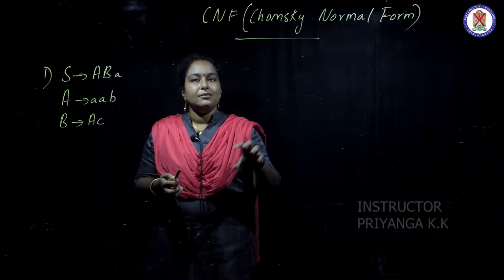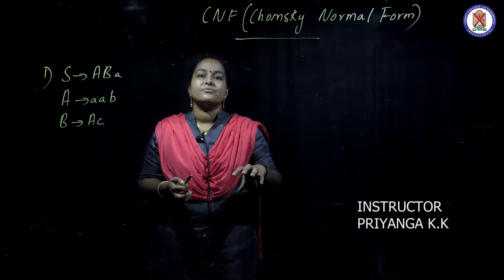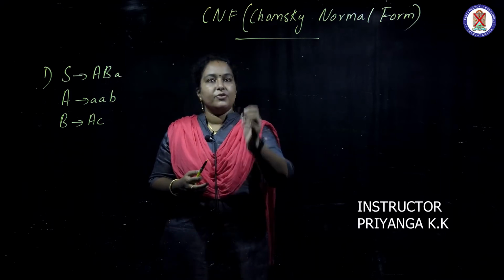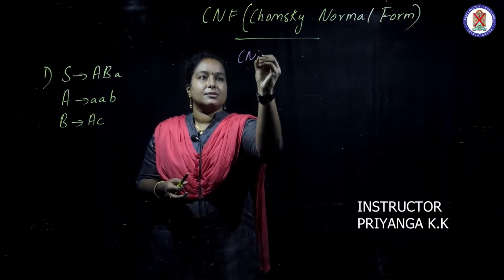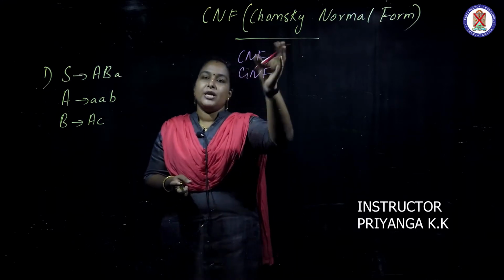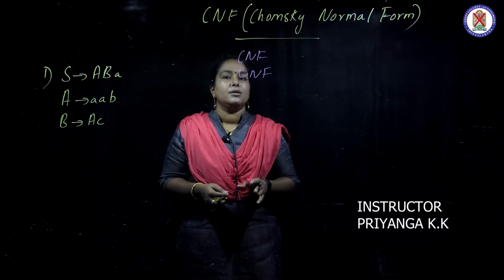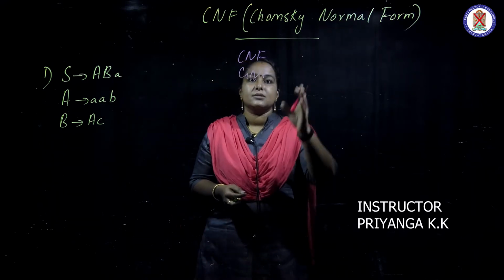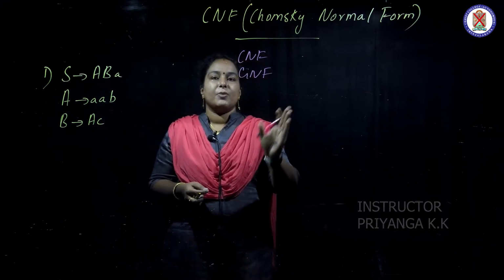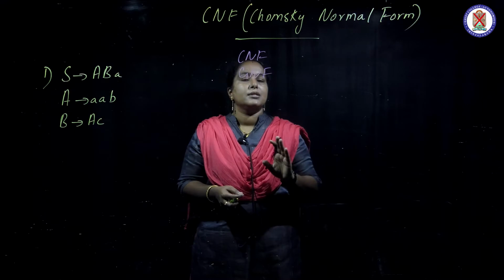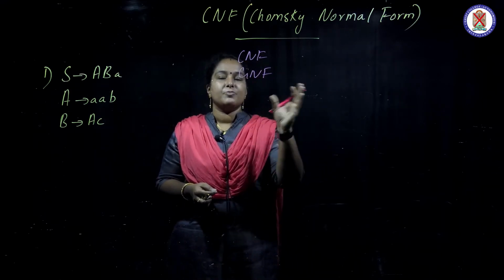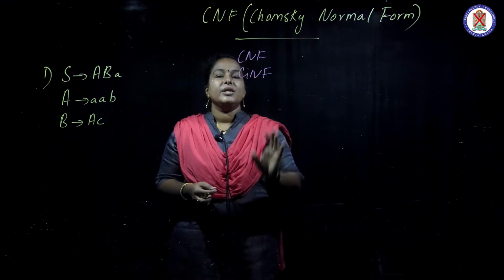So any context-free grammar that a machine should recognize must be in either of two forms. The first form, which we are discussing, is CNF, and the next form is GNF. CNF was proposed by the scientist called Chomsky, so it is called Chomsky's normal form. GNF was proposed by a scientist called Greibach, and it is called Greibach normal form. So CNF and GNF are two normal forms proposed by two different scientists, and named accordingly.